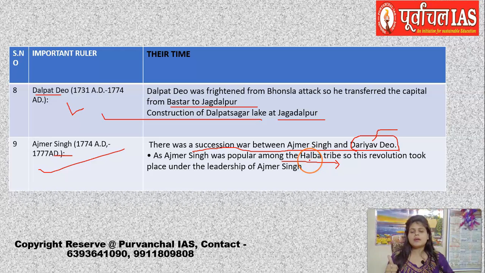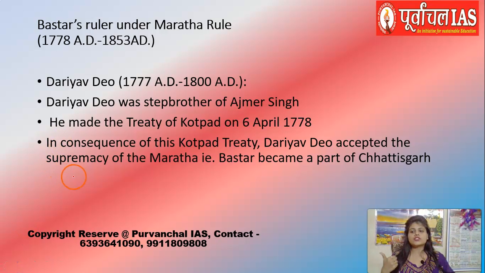Then due to this, the Halbas were not really supporting Darya Dev because they were supporters of Ajmer Singh. So under the leadership of Ajmer Singh, the Halba revolt took place. It started so that they could dethrone Darya Dev. But actually the revolt took a different turn, and in the revolt Ajmer Singh was defeated. He was defeated and also killed, and there was a massive loss to the Halba tribe. They were killed mercilessly. So that is known as the Halba revolt. We will discuss this in the revolt parts.